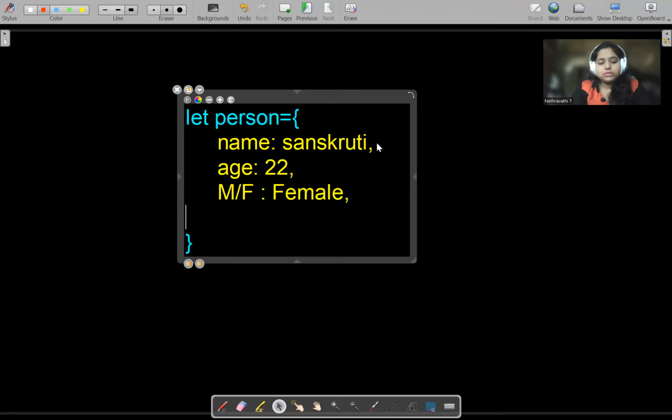This is just me explaining the objects concept in short. This is not the complete, in-depth concept. Just in short, I'm explaining what the objects concept is, how it is declared, and what the main purpose of using objects is. And let us take place as Kerala.